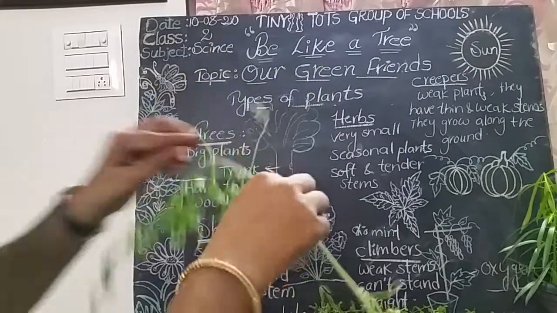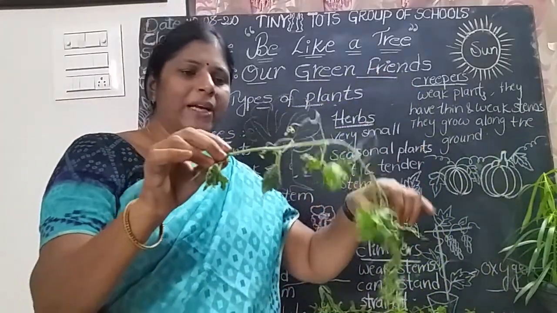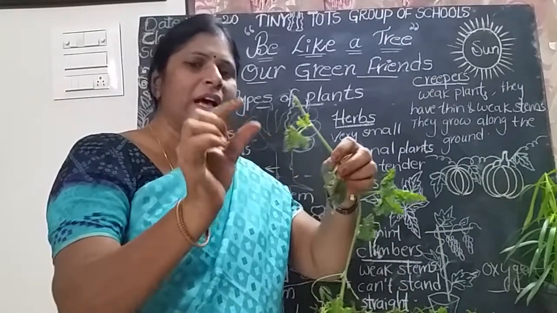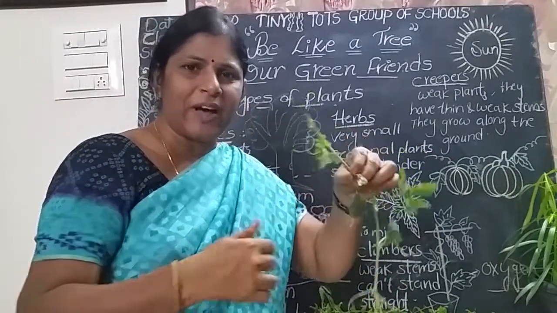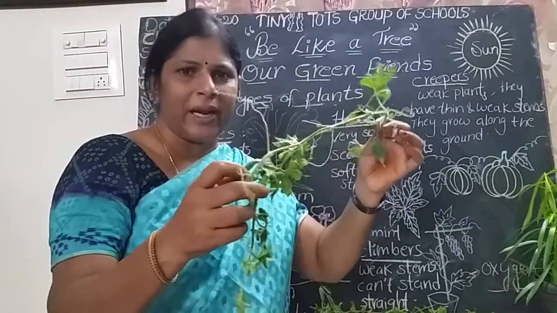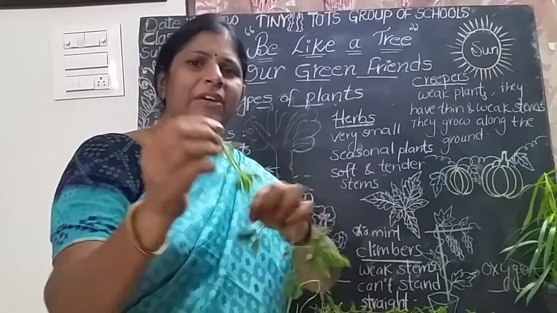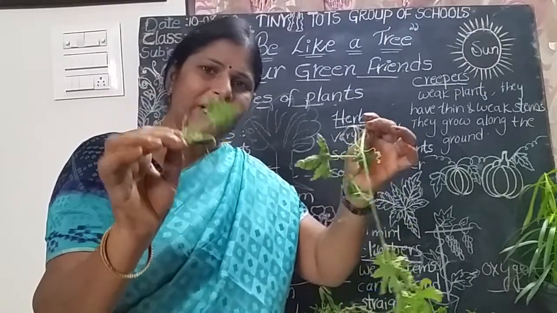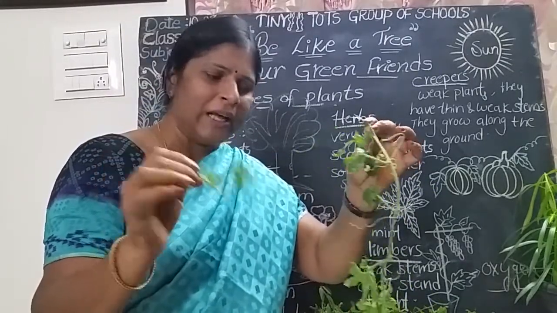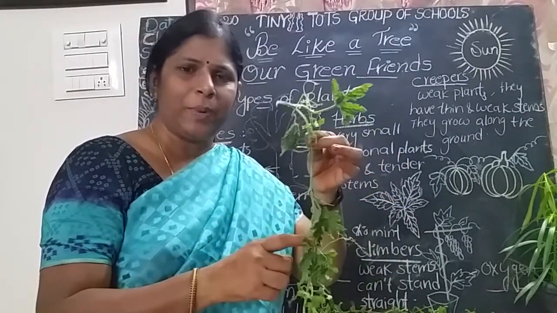This is the example of bitter gourd, children. These two creepers only. But this plant produces small size of fruits. That's why human beings give some support to this plant. Okay, children, these two weak stem only. These are the weak plant. These two weak stem, thin stem. So human beings only give some support to this plant.